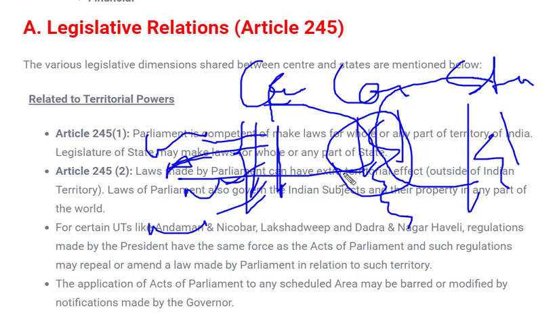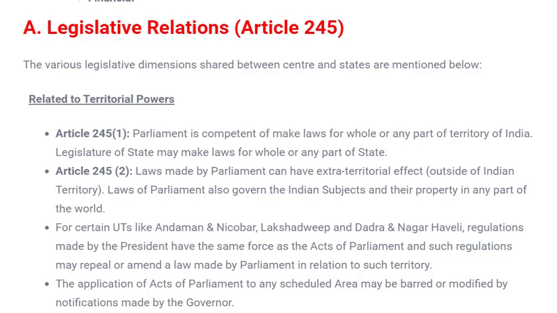Whatever the conditions or requirements may be, the subject matter of state and center changes accordingly, but although they are fixed, they can derive a few subject matters from the concurrent list also to make laws. I hope everything is clear till this point. Now, what is the difference?